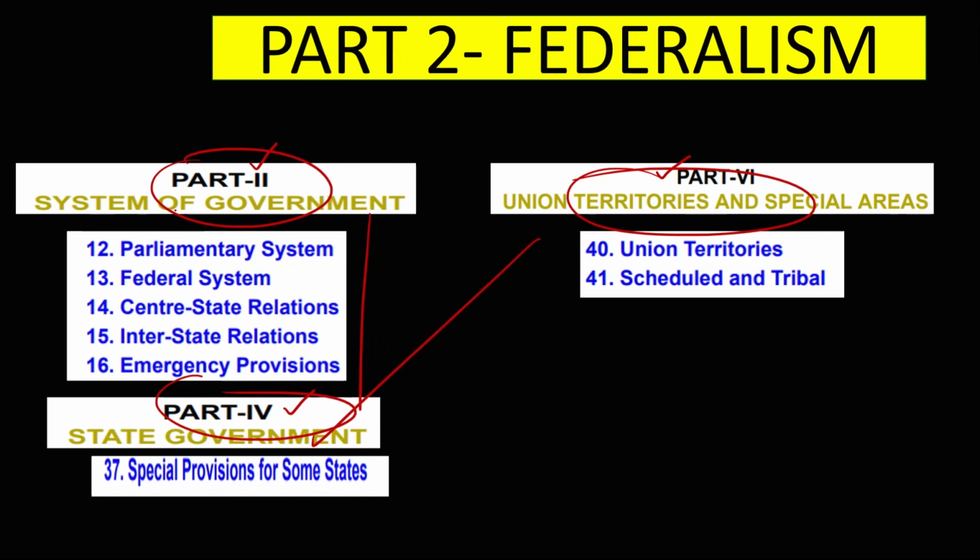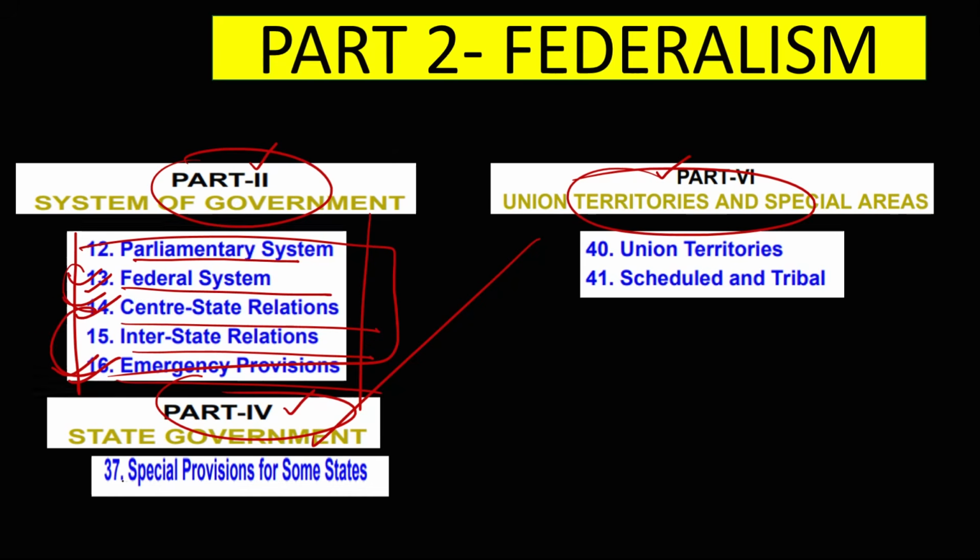Here, guys, if you see part two, systems of government, we have parliamentary system, federal system, center-state system, interstate system, emergency provision. Out of these four or five chapters, emergency provision is very important, center-state is very important, federal system is very important. These three chapters are very important. Please do read these three chapters.